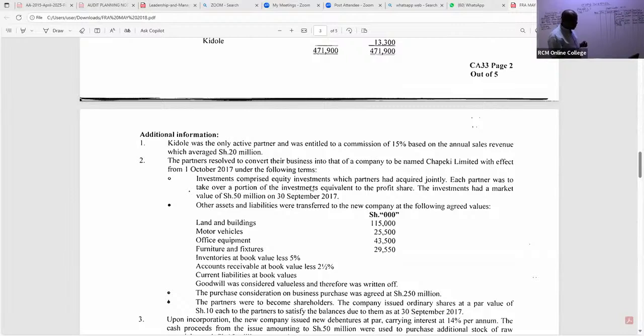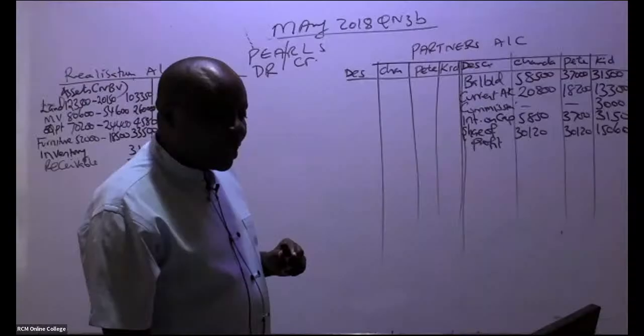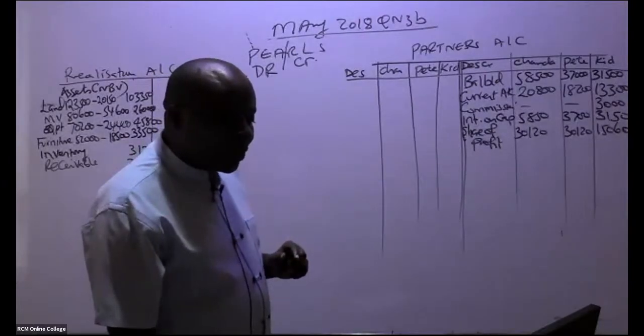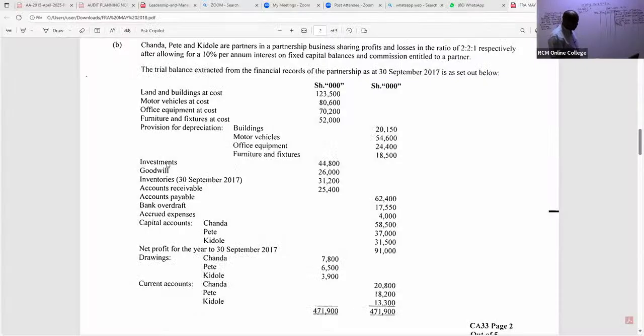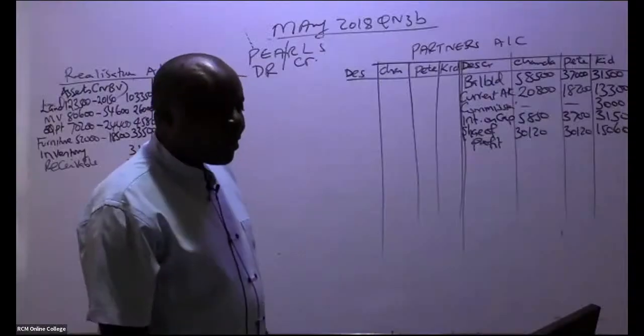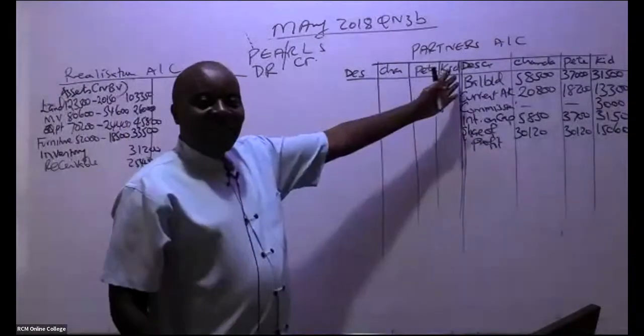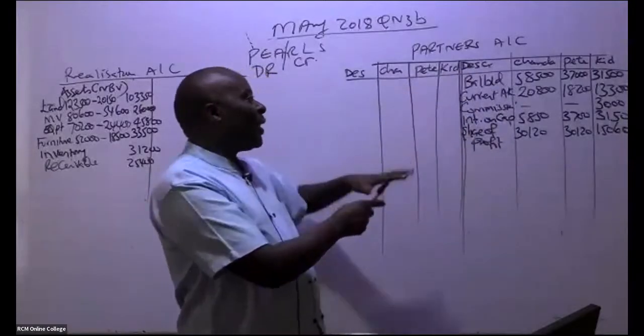Investments comprised equity investments which partners had acquired jointly. Each partner was to take over a portion of the investments equivalent to the profit share. So the investments you are seeing here were not taken over by the new company. These investments were taken over by the 3 partners. So assets taken over by the partners, we shall give them their assets.